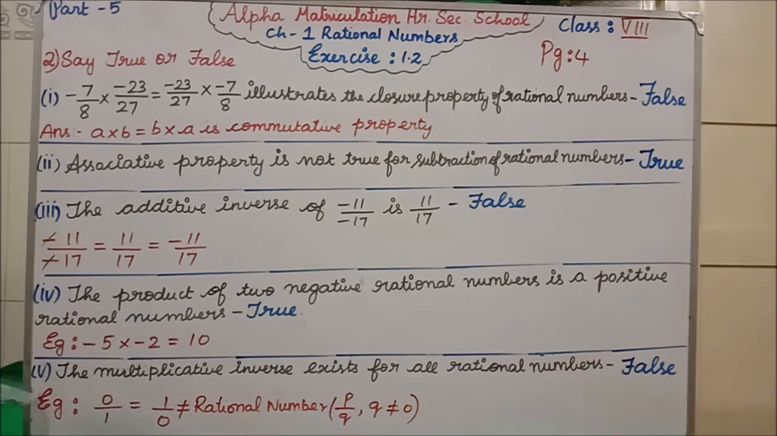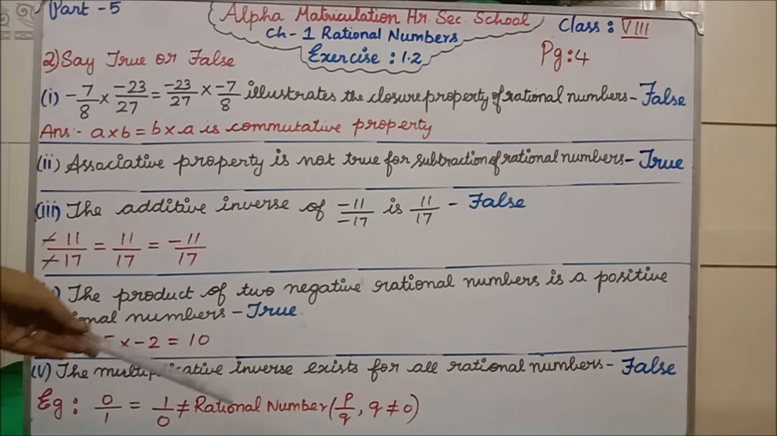Here the last fifth question is, the multiplicative inverse exists for all rational numbers. They are saying it is false. Why I am telling is, see, 0 divided by 1 is what? 0. 0 is a rational number. But they were saying in the question multiplicative inverse. Multiplicative inverse means what? You have to do the reciprocal. Isn't it? So 0 divided by 1, if you do the reciprocal, what will we get? 1 divided by 0.